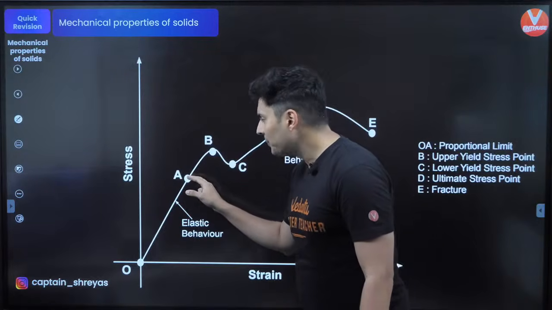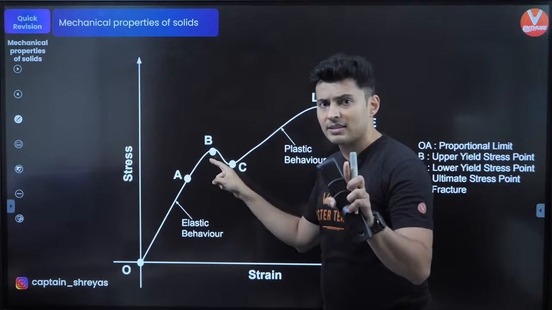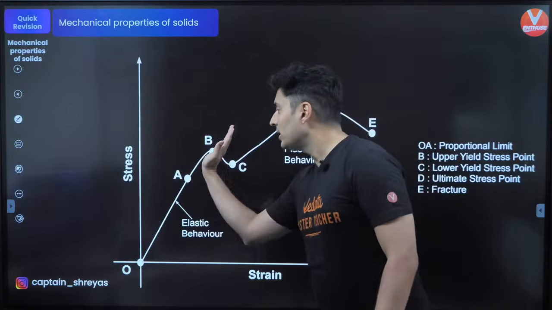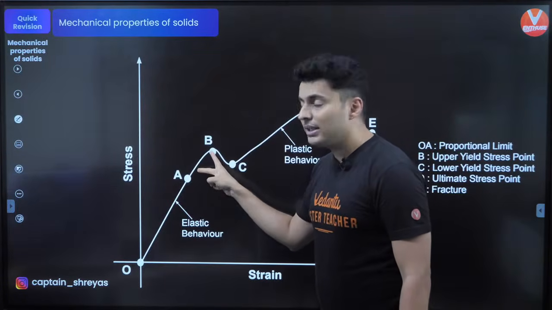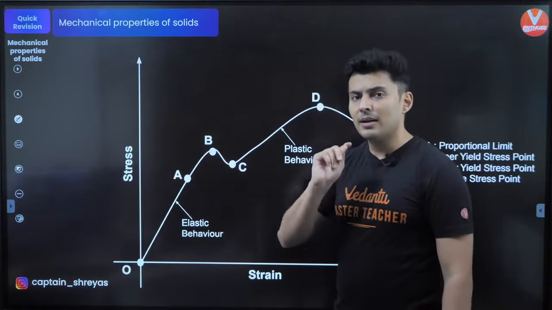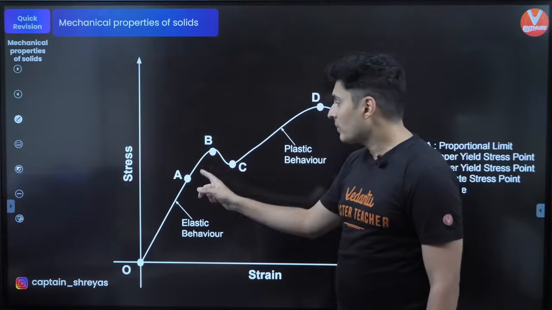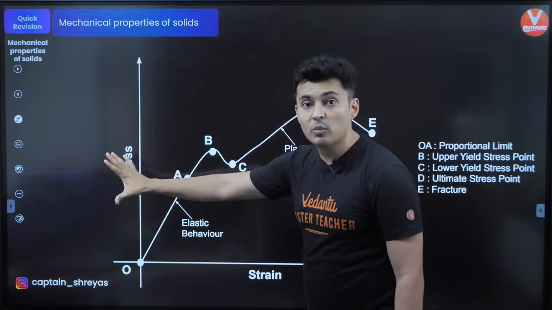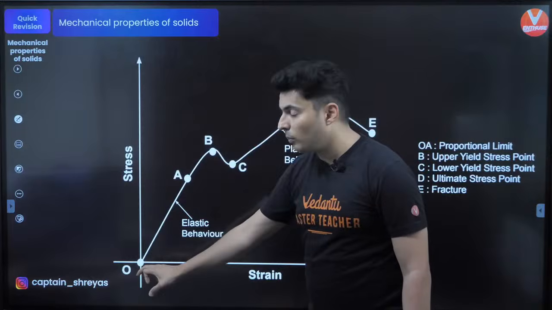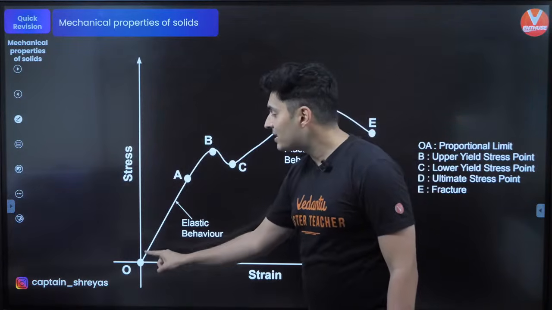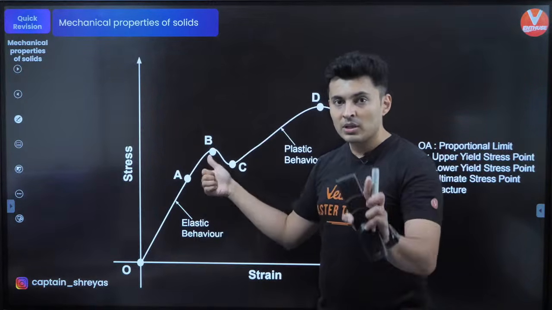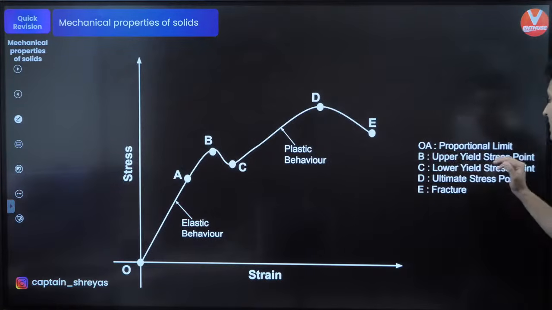But after point A, when you increase the stress, the strain increases in a non-linear fashion. This is the non-linear zone, but still it remains elastic, meaning if you remove the stress, the body will come back to point O. So it behaves elastically till point B. That point B is the elastic limit.